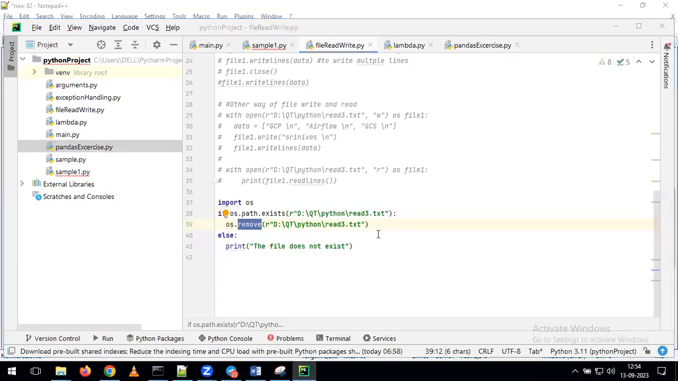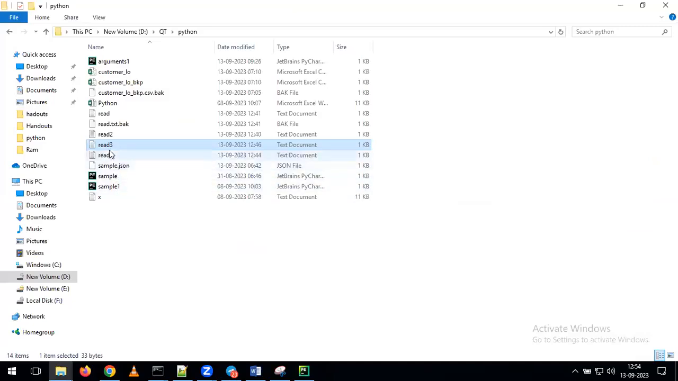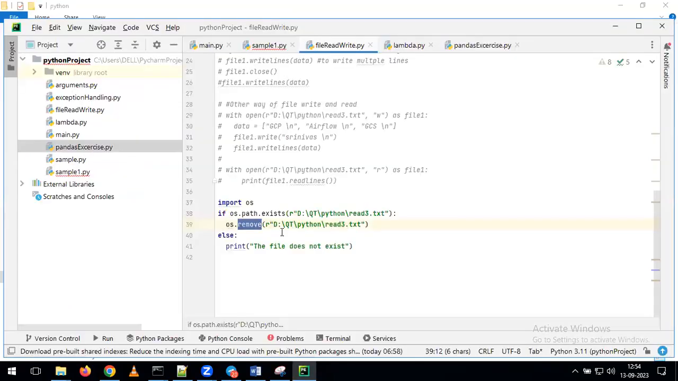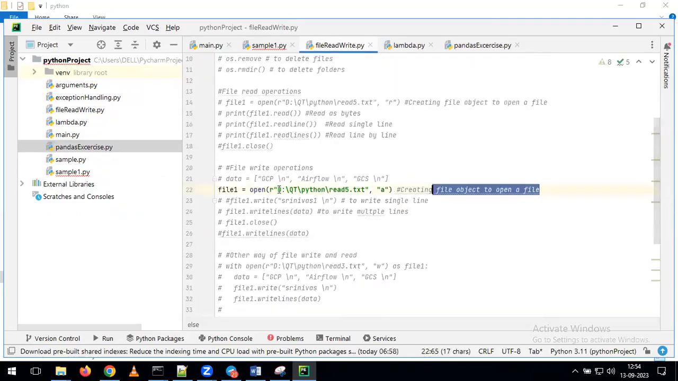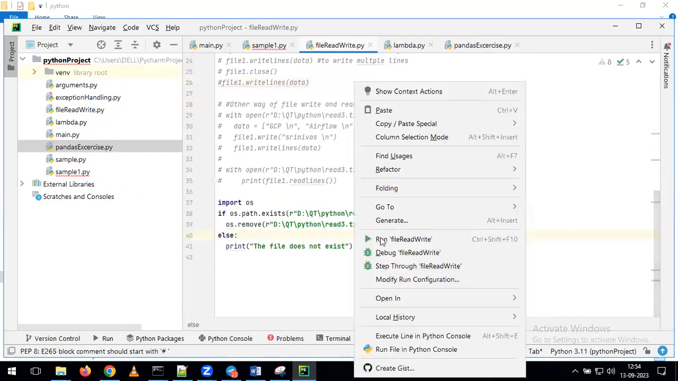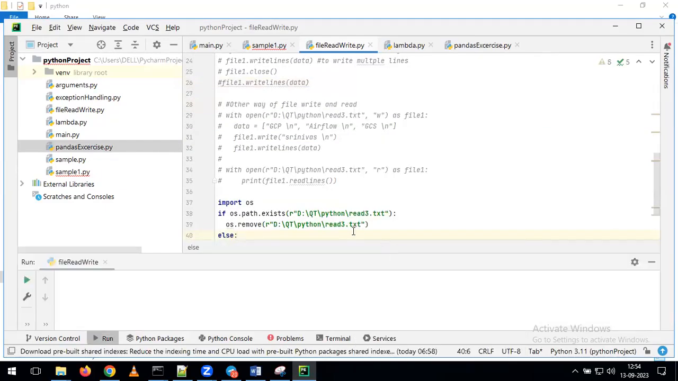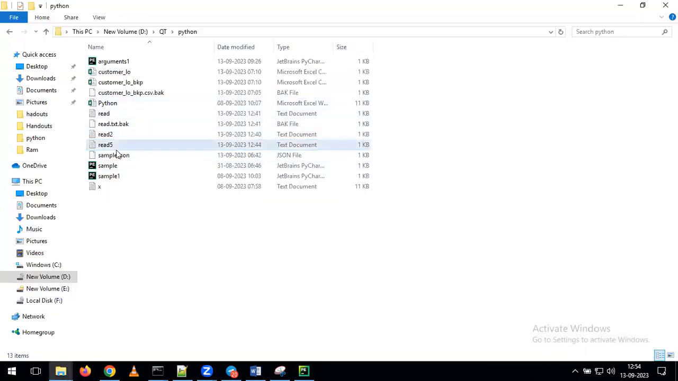Now, in this example, I'm giving read3. We'll see that. Yes, we have the read3 file. We'll run this one. Your execution is completed. What is the meaning of execution completed? Go back to your previous path. Earlier we had read3 here. Now that file was deleted automatically.